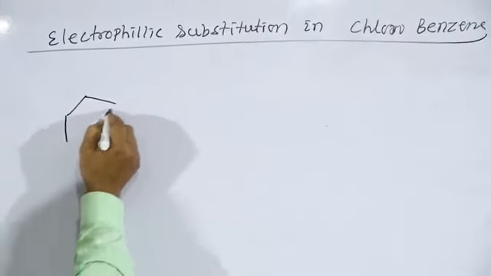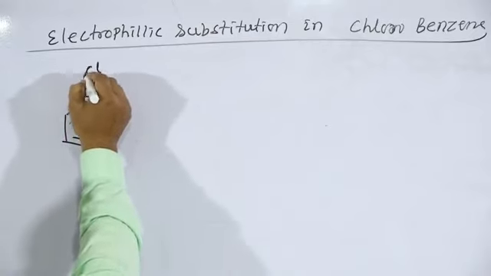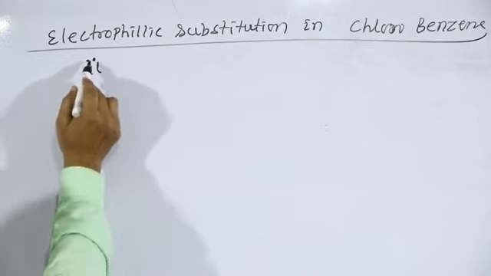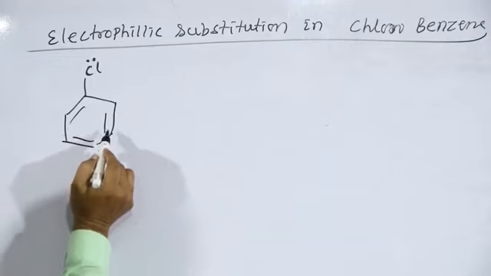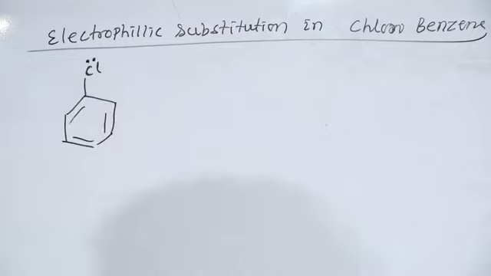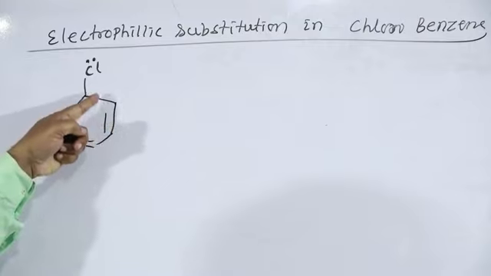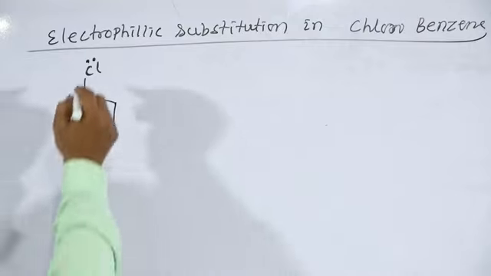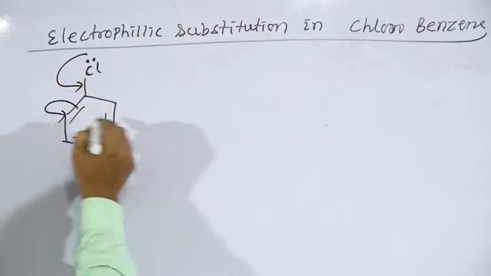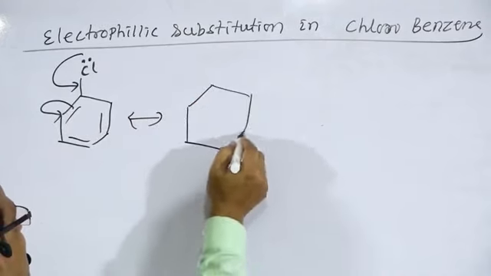If we draw the resonating structures for chlorobenzene, the lone pair of the halogen is in conjugation with the ring: lone pair, single bond, double, single, double, single, double, single. Therefore, it has the ability to show resonance. During resonance, the electron density increases at the ortho and para positions.